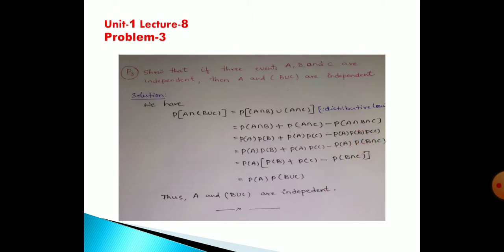You see, probability of A times this is probability of B union C. Thus, A and B union C are independent. This is the third problem.